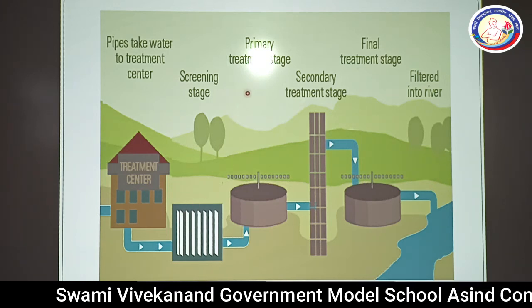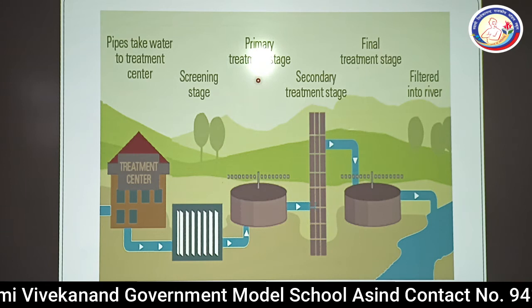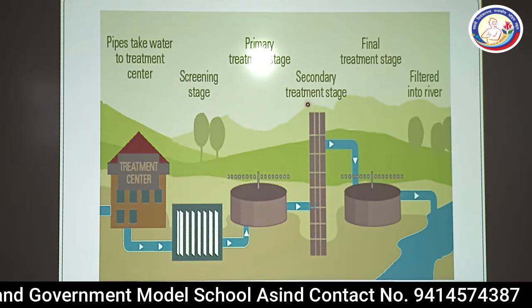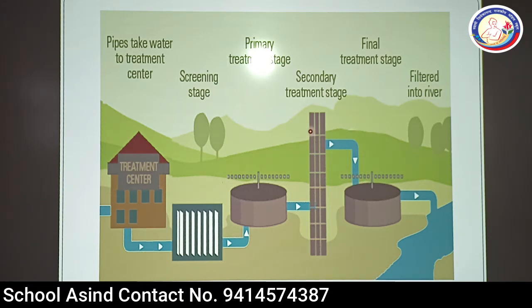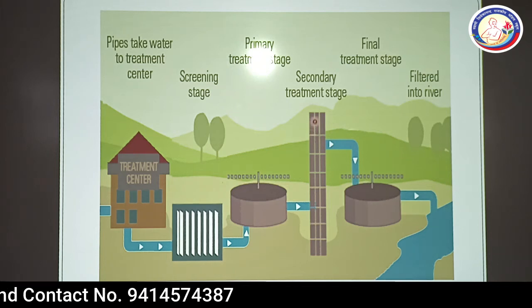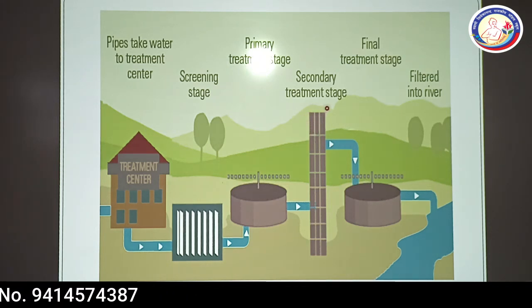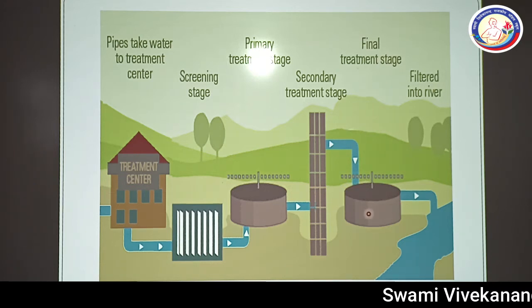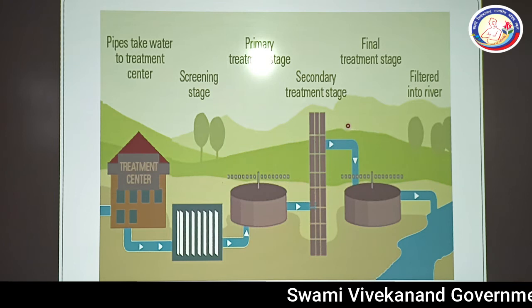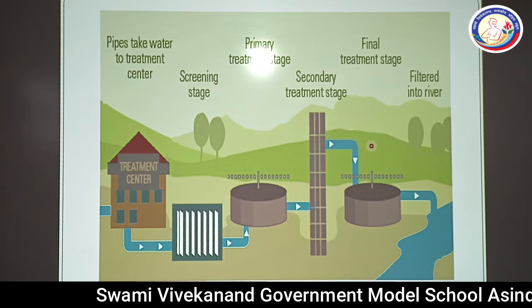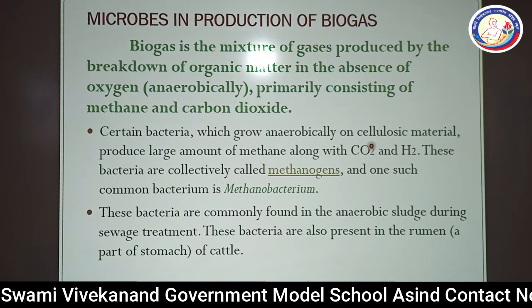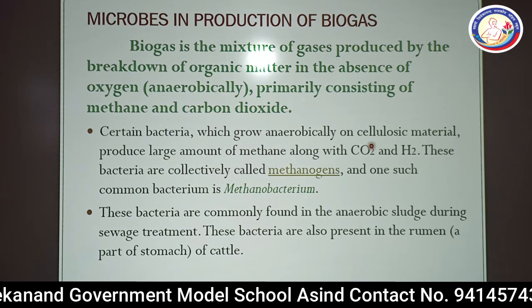Then the primary treatment stage, where physical treatment is done by using filtration and sedimentation. Then the secondary treatment stage, where microbes are used for the treatment in the presence of oxygen (aerobic) and in the absence of oxygen (anaerobic) condition. And the final treatment stage, also known as tertiary treatment, and after the final treatment the water is sent to water bodies like lakes, ponds or rivers. So dear students, this is all about the sewage water treatment.